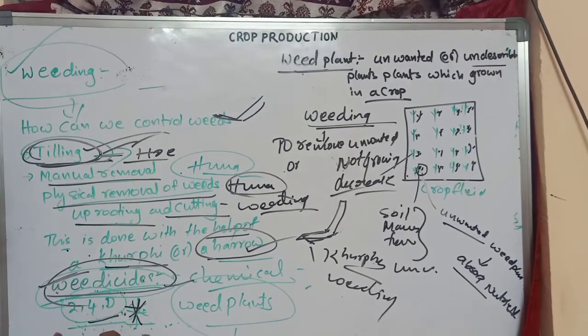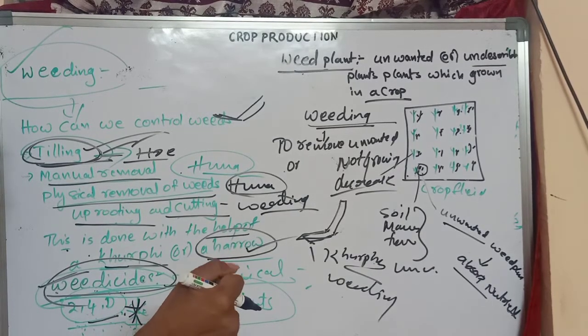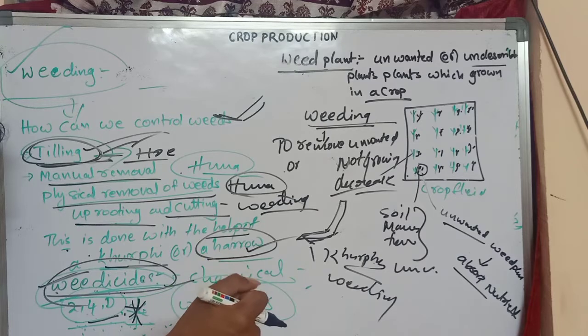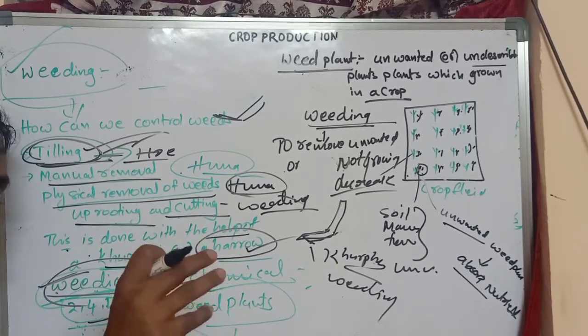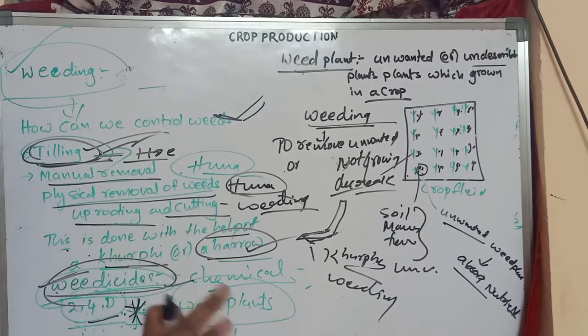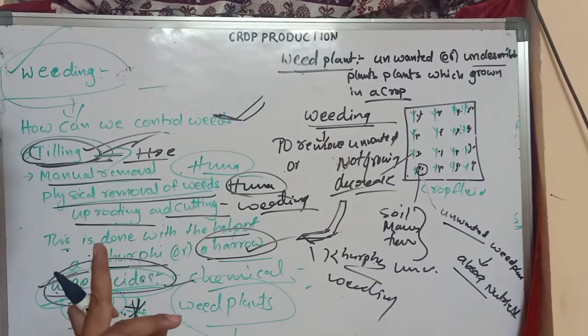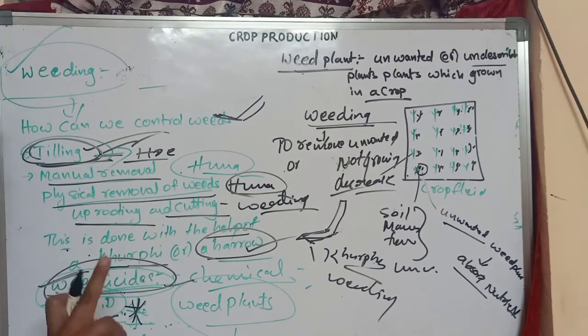For example, we add these chemicals to water and spray directly onto the unwanted plants. These chemicals kill only weed plants, only unwanted, undesirable plants. These weedicides are not harmful to the crops; they do not kill crop plants.